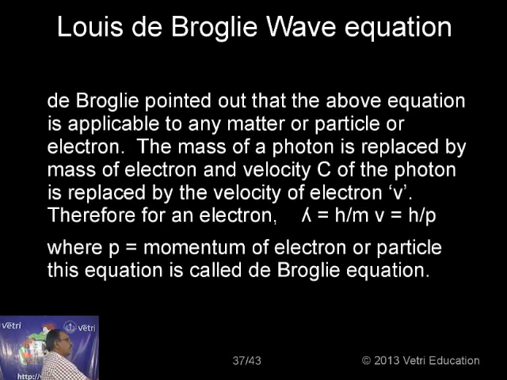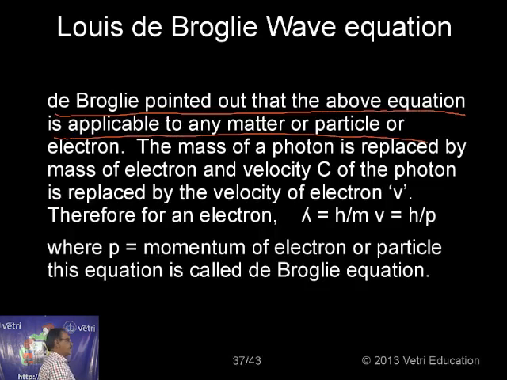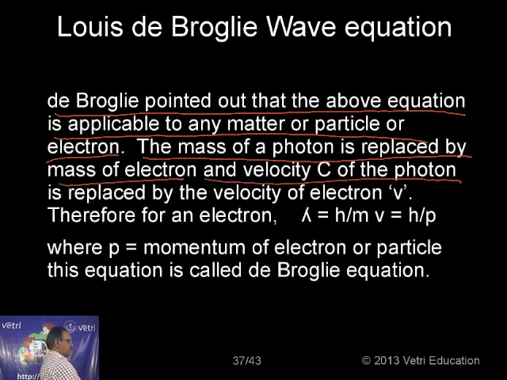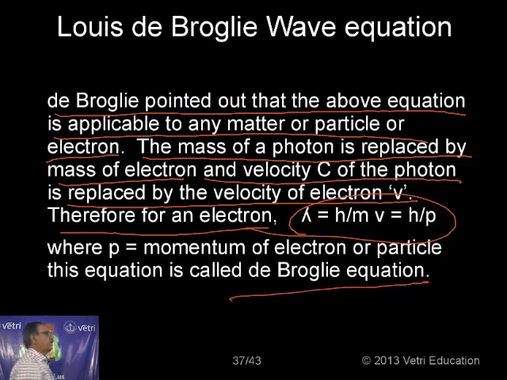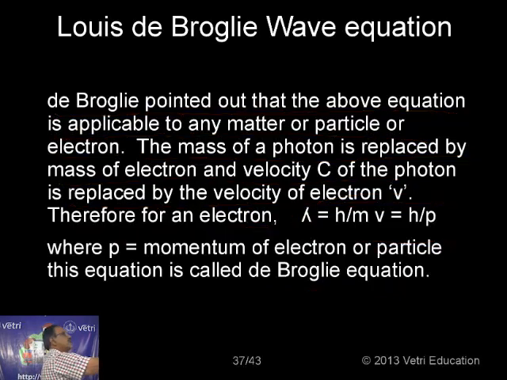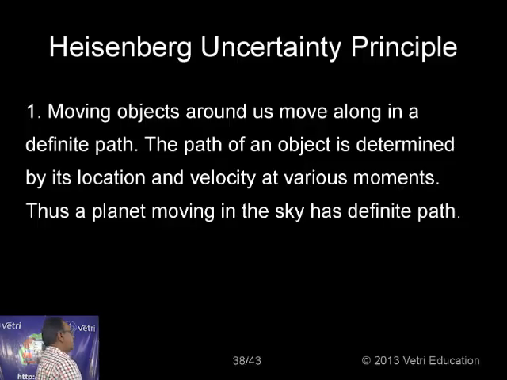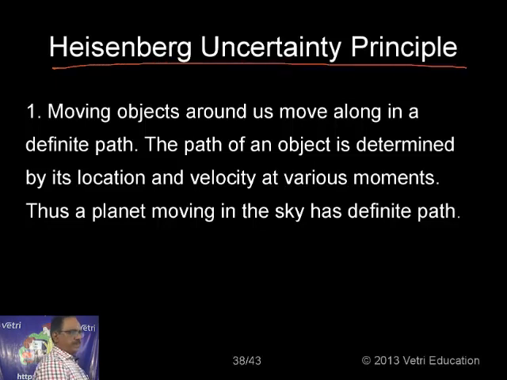De Broglie pointed out that the above equation is applicable to any matter or particle or electron. The mass of a photon is replaced by the mass of the electron, and the velocity c of the photon is replaced by the velocity of the electron v. Therefore, for an electron, lambda equal to h by mv, that is equal to h by p, where p is the momentum of the electron or particle. This equation is called the de Broglie wave equation. Very interesting information. Let me come to the Heisenberg uncertainty principle.